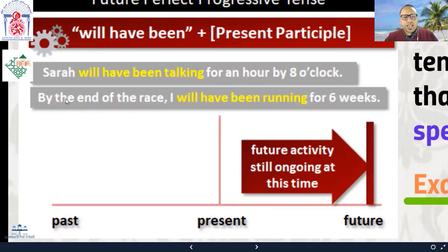Let's consider the second example. By the end of the race, I'll have been running for 6 weeks, okay? By the end of the race, I'll have been running for 6 weeks, okay? So the action of running was continuous during 6 weeks. So from here to here is 6 weeks, right? Of course, you cannot run for 6 weeks non-stop, but here we mean that the action of running was repeated from time to time during these 6 weeks.